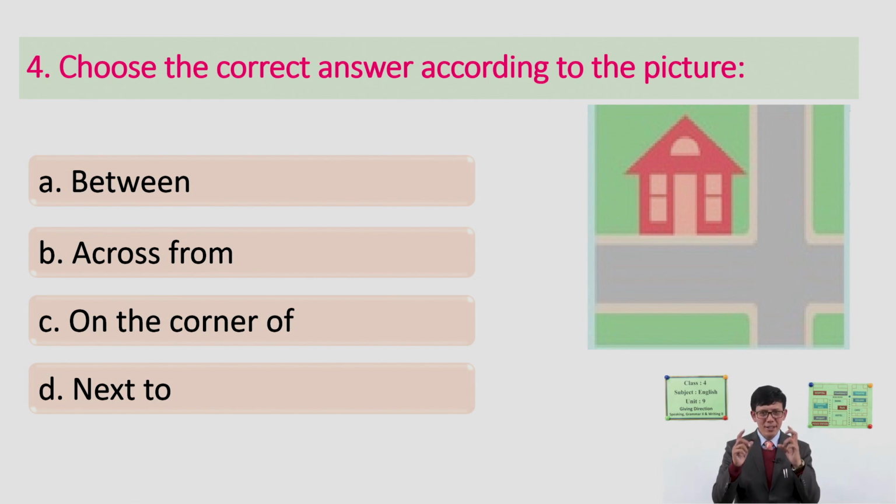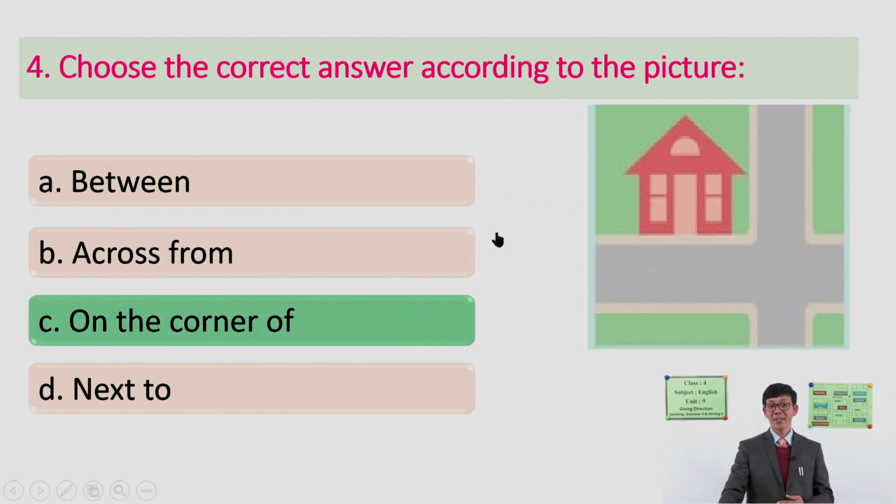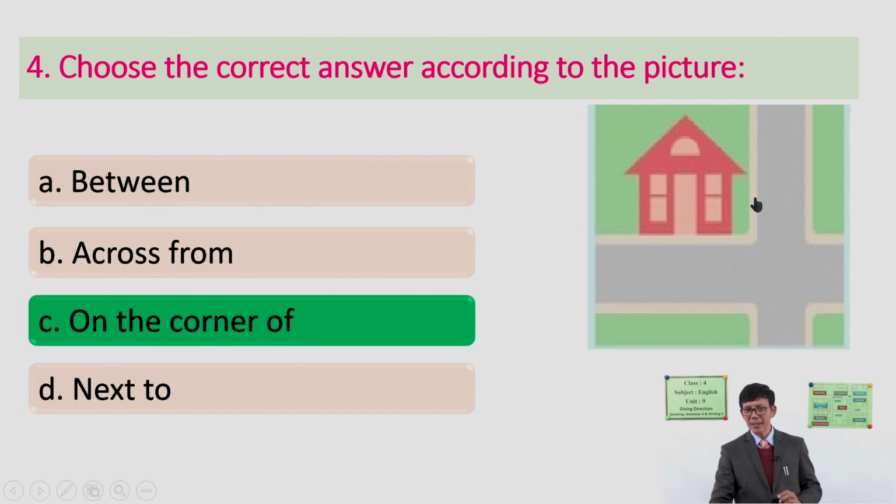So what is the correct answer there? You're excellent. You have decided well. The answer for this question is on the corner of. Look at here, it's on the corner in the map.